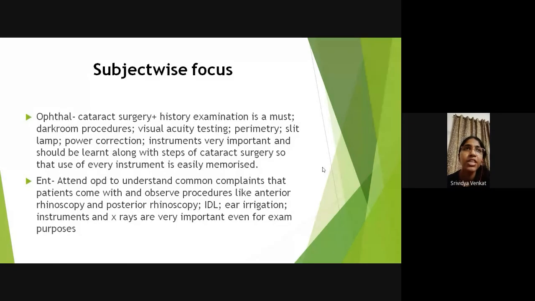And instruments and X-rays are again, from the exam point of view, very very important. So make sure that when you are attending your postings, you tell the teachers to teach you X-rays, instruments and audiogram. Okay. Next slide.